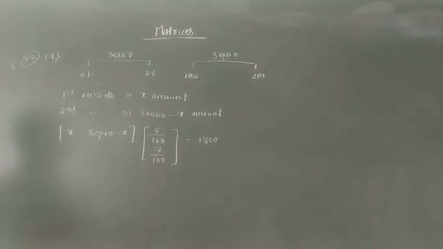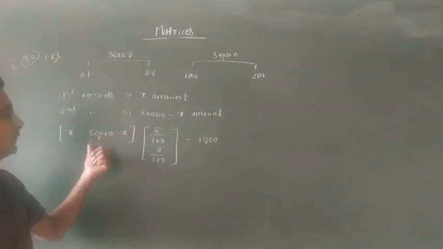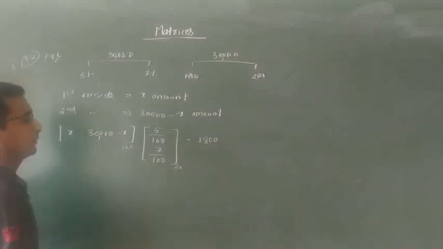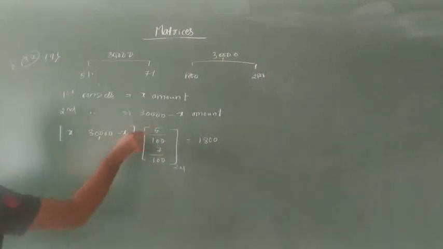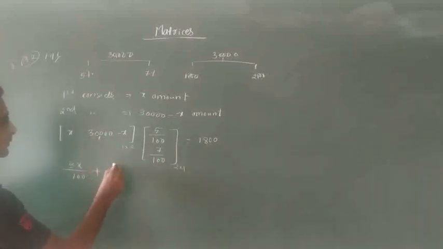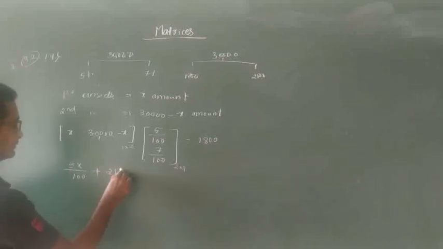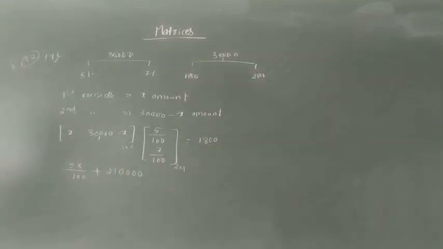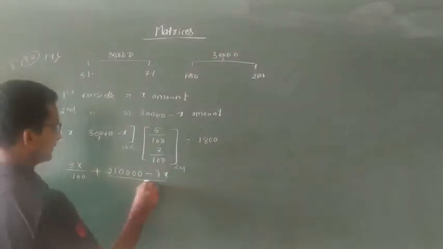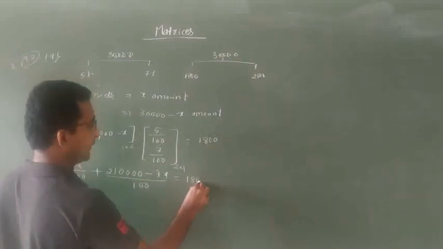Okay. So X first row. So this has one row, two columns. This has two rows, one column. So first column directly X into 5 divided by 100. Then plus 30,000 minus X into 7. That is 30,000 into 7 is 21, so 21 minus 7 into X, divided by 100 is equal to 1800.